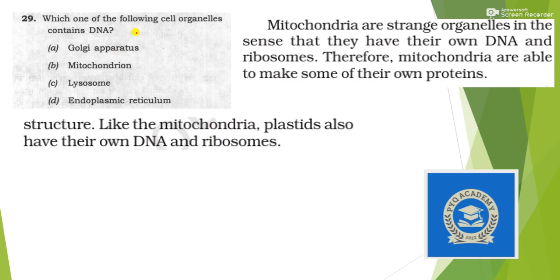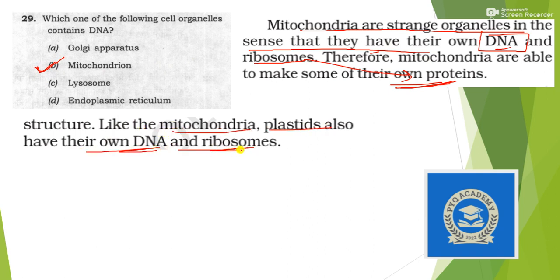Next question, which one of the following cell organelles contains DNA? A very repeated question. Okay, mitochondria are strange organelles in the sense that they have their own DNA and ribosome. That means they can make their own protein with the help of ribosome, and they have their own genetic material. So answer is option D. Okay, and other than mitochondria, plastids also have their own DNA and ribosome. This is also asked in various examinations. So answer is option B.